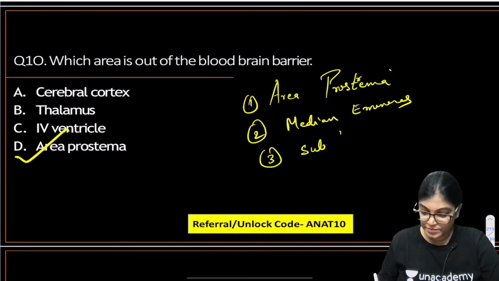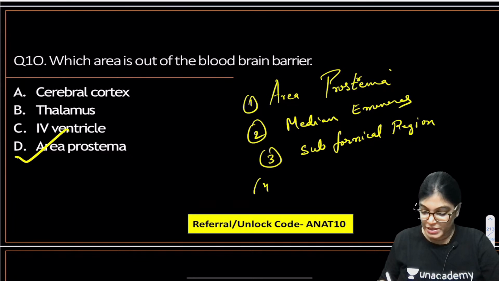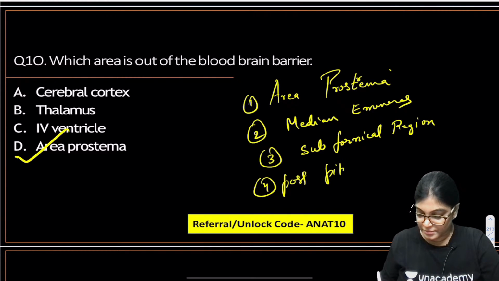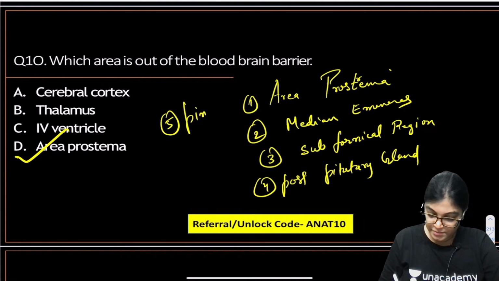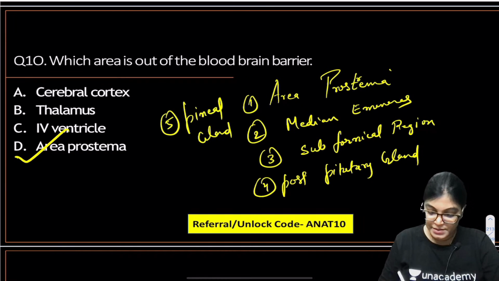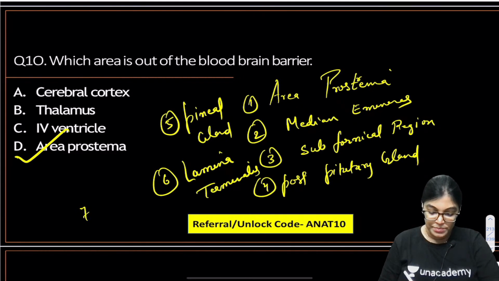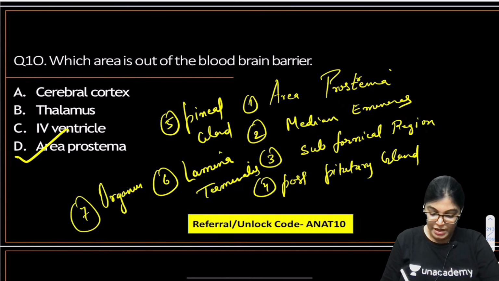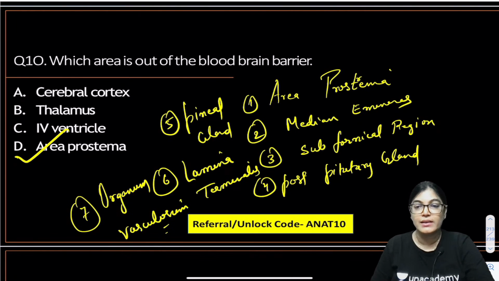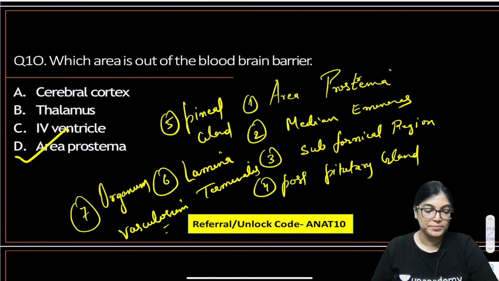subfornical region, posterior pituitary gland, pineal gland and lamina terminalis. Also organum vasculosum. Actually, these are the structures which are lying in the walls of the third and fourth ventricle. So these are called circumventricular structures. Okay, so these are the structures which are lying outside the blood brain barrier.